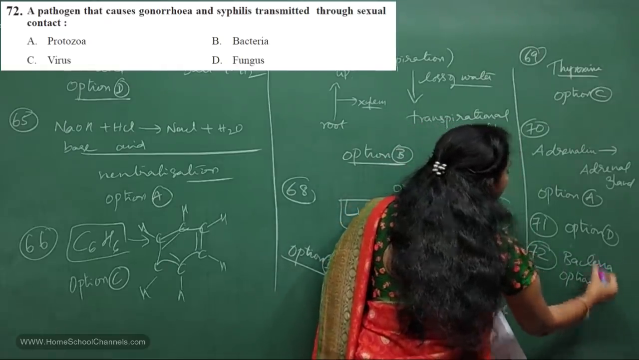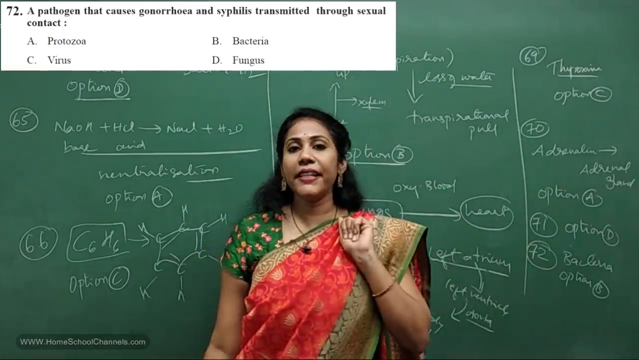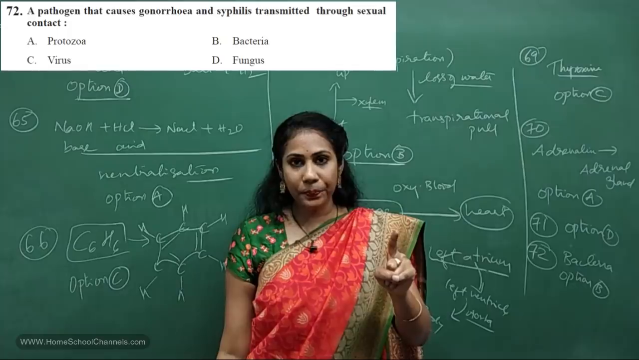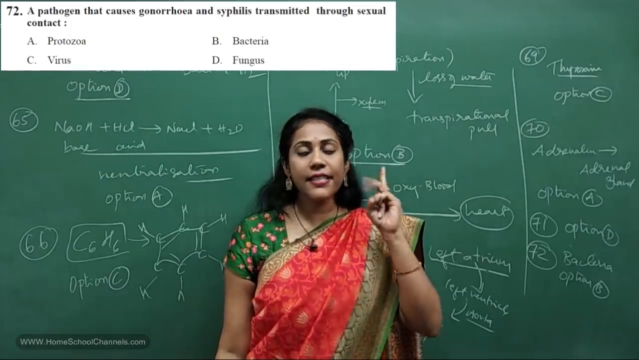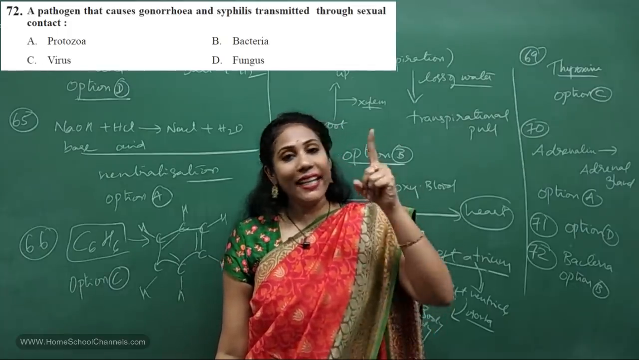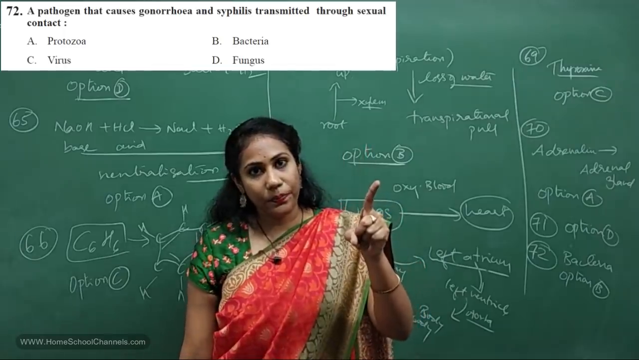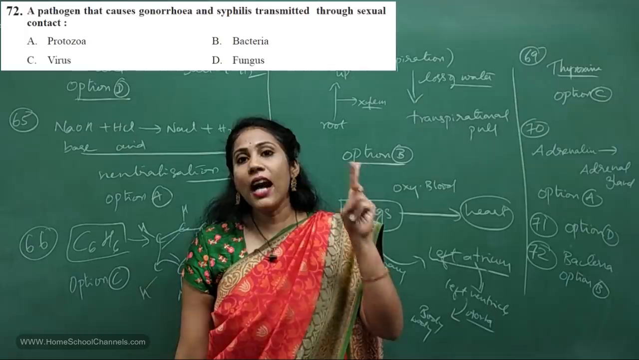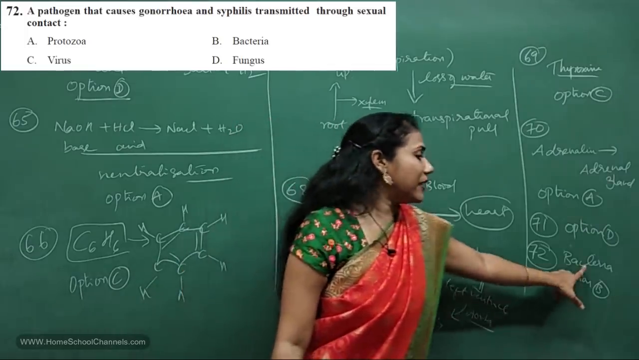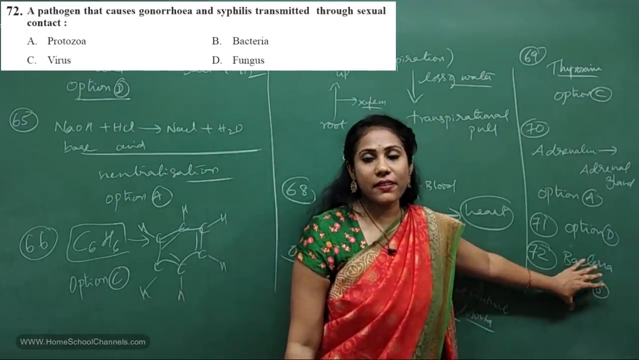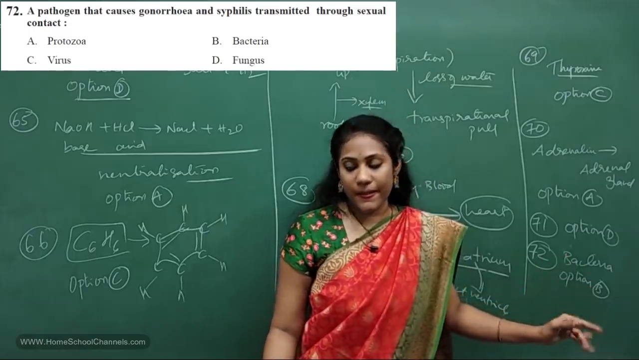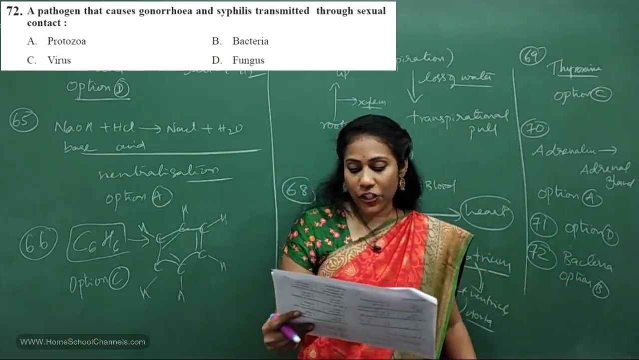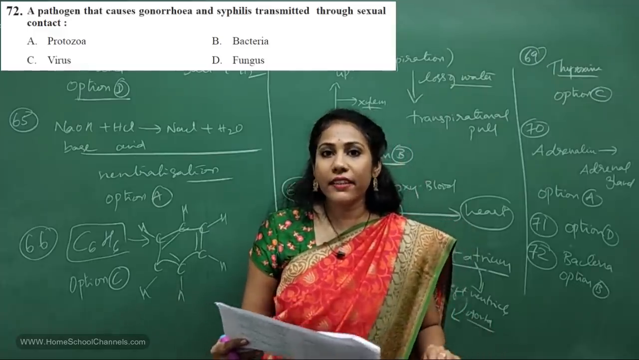We know there are three sexually transmitted diseases mentioned in our textbook. One is AIDS, and the other two are syphilis and gonorrhea. AIDS is caused by a virus. Gonorrhea and syphilis are caused by bacteria, these two are bacterial diseases. So option B is the correct answer for the 72nd question. Let's go for the 73rd question.